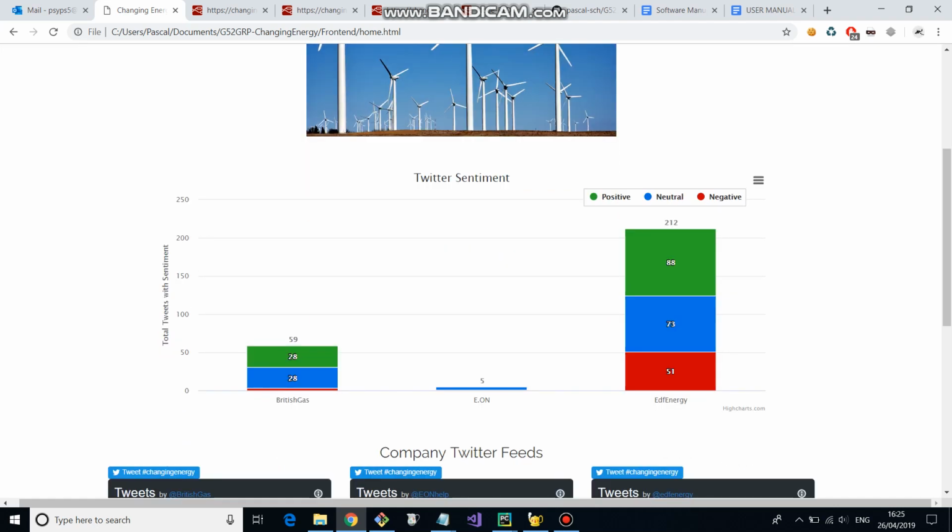The first demonstration we have here is our final submitted demonstration website, which we use as a front end for the APIs we developed through Node-RED. We have some Twitter sentiment analysis for 3 key energy companies within the UK. What this basically is, is a Node-RED backend constantly looking out for keywords that specifically have to do with British Gas, E.ON, or EDF Energy.